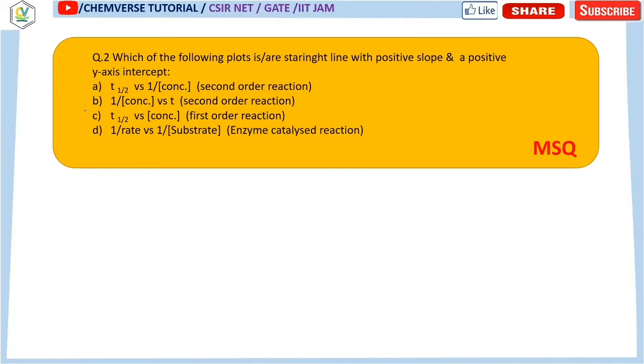So let's move on to this question. Once again, it's a very important question. It says which of the following plots is or are a straight line with positive slope and a positive y-axis intercept. So it will be something like that. If this is the x-axis and this is the y-axis, it will be a straight line with positive slope and a y-intercept.